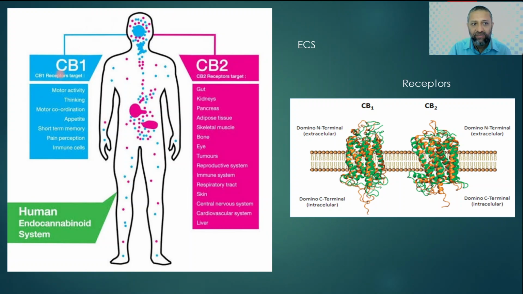Under the effect of CB1 receptors, motor activity gets modulated, as well as thinking, motor coordination, appetite modulation, short-term memory, and pain perception. It's also seen in immune cells. It is anti-inflammatory. CB2 receptors are largely seen in the periphery, in tissues like the gut, kidneys, pancreas, adipose tissue, skeletal, bone, eye, tumors, endocrine system, respiratory tract, immune system, central nervous system, and also in the liver. So depending on their location, their activation causes a variety of functions that lead to homeostasis.